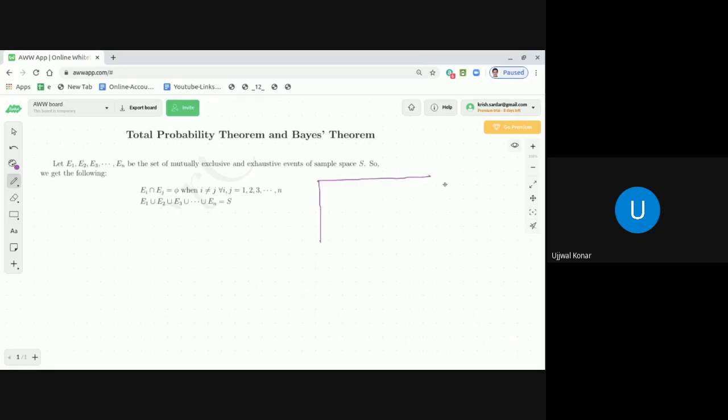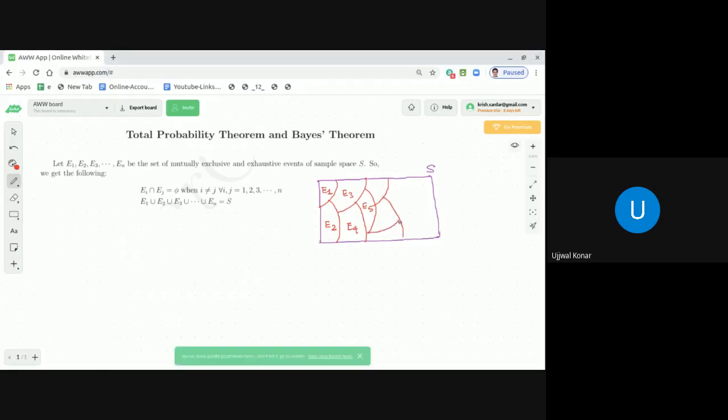As you see, this is the entire sample space, dear students, which we generally define by the set S. Inside that sample space there are events: this is the event E1, this is E2, then E3, E4, E5, E6, and it goes on like this.